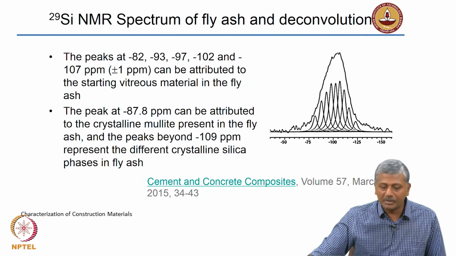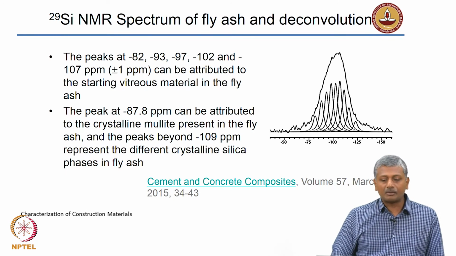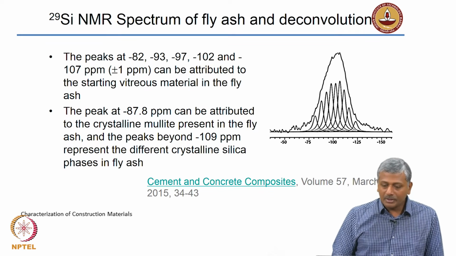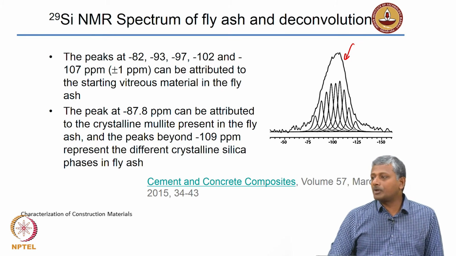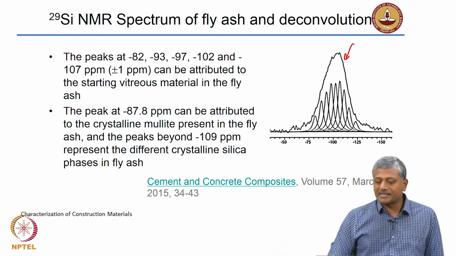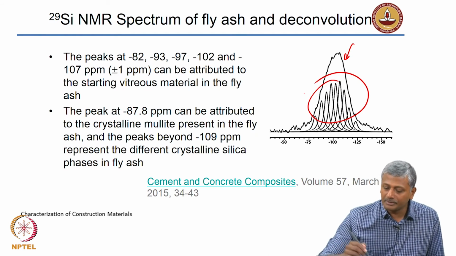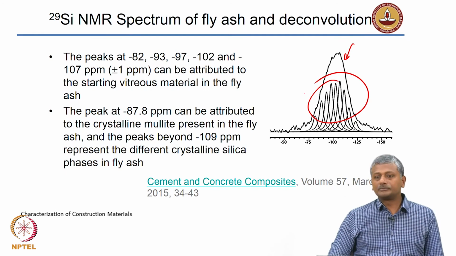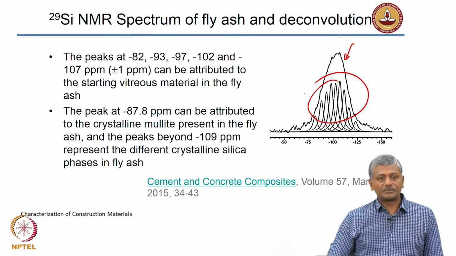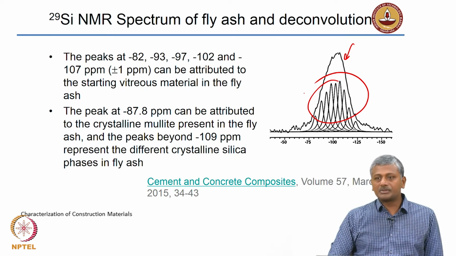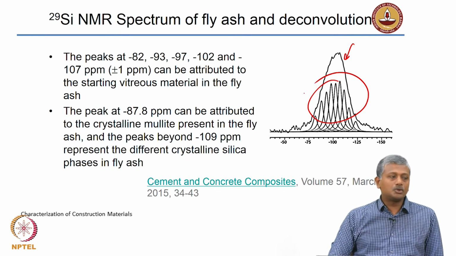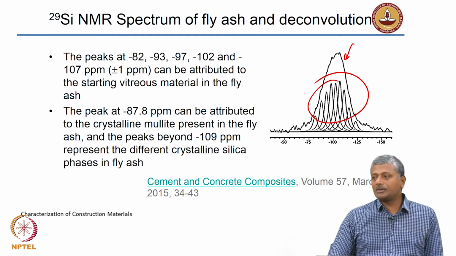So, there is an example given here of the silicon NMR spectrum of fly ash and how it is deconvoluted. Here, this is the actual signal that you are obtaining from your NMR spectroscopy. Now, why is this happening? Because all these peaks that are here are converging. So, there is an interference from all the peaks and ultimately it gives a summation which is given as one peak. So, what you need to do now is break this down into the individual peaks that you have in your system.